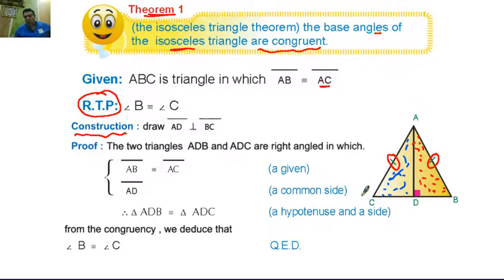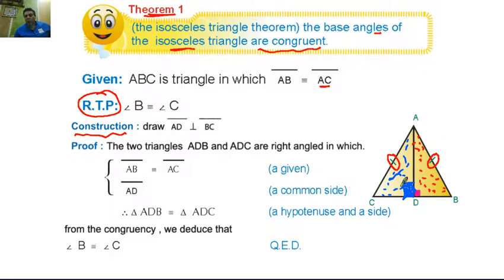Number two, the side AD is a common side. Since the measure of angle ADB equals 90 degrees, then the measure of angle ADC equals 90 degrees also, because the two angles form a straight angle divided in two, so each one equals 90 degrees. Then the three conditions make the two triangles congruent.